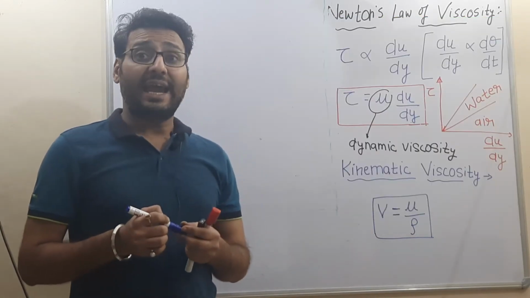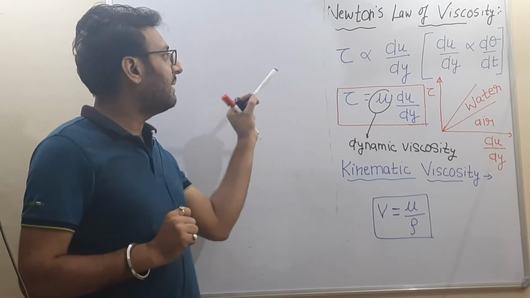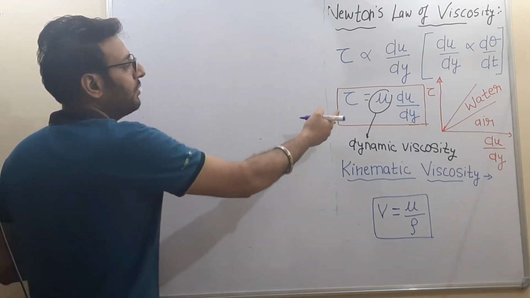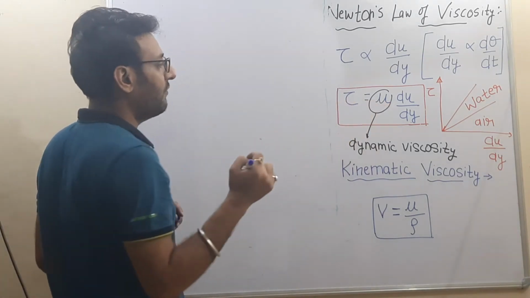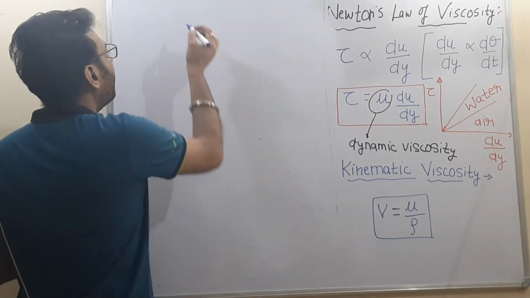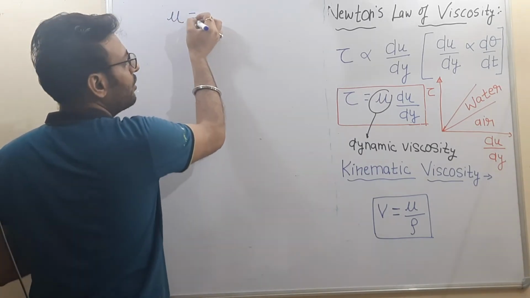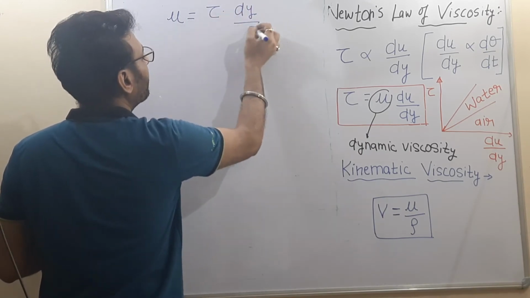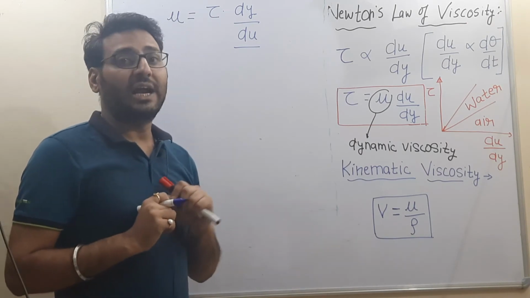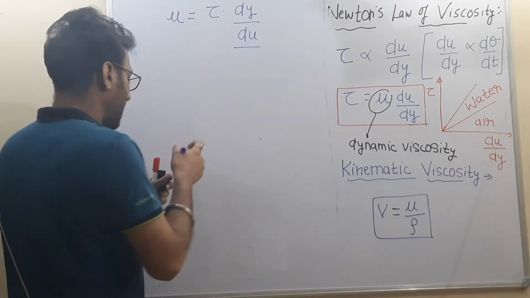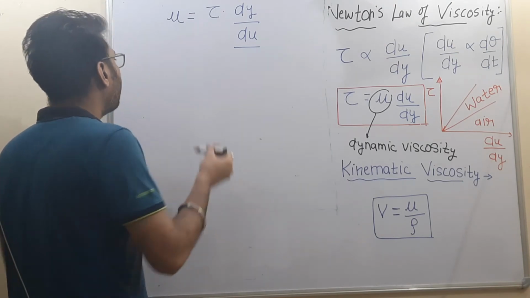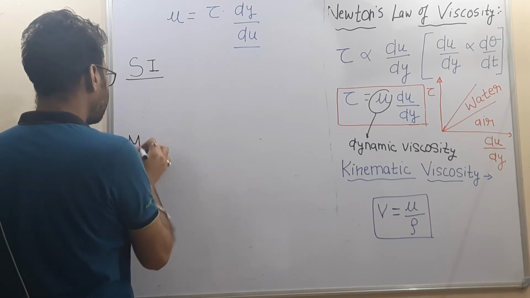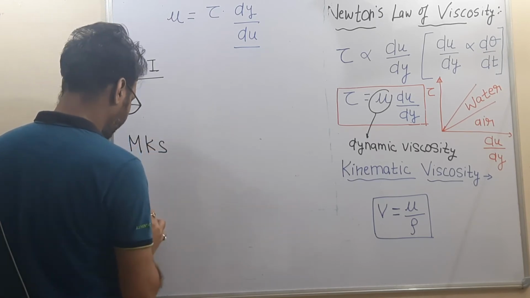Now, in the end, we are going to discuss the unit of dynamic viscosity and kinematic viscosity. So from Newton's law of viscosity, we know that tau is mu du upon dy. After rearranging, we will find that mu is equal to tau into dy upon du. Now we will discuss the unit of dynamic viscosity in 3 systems, which are SI system, MKS system and CGS.